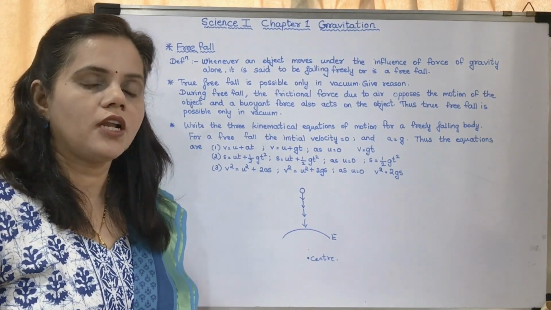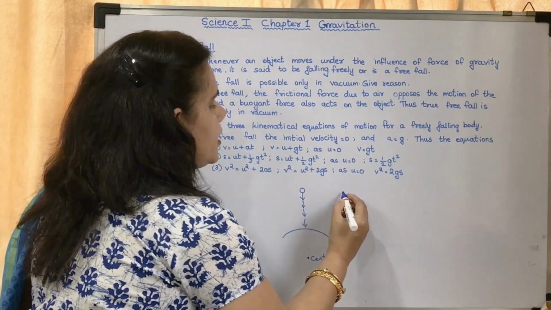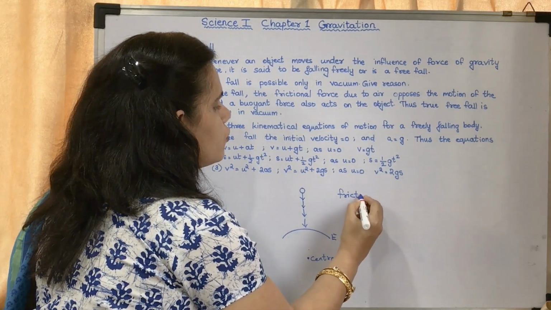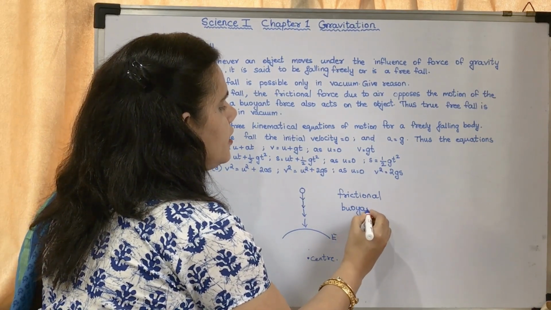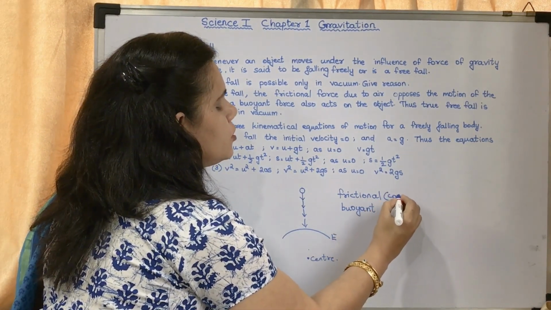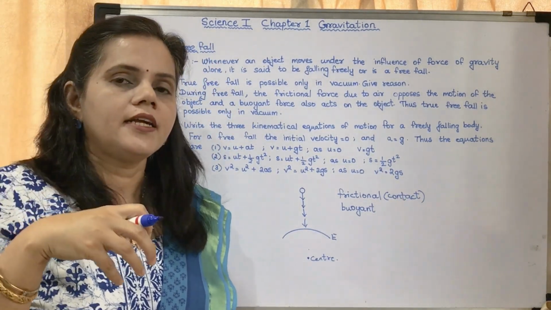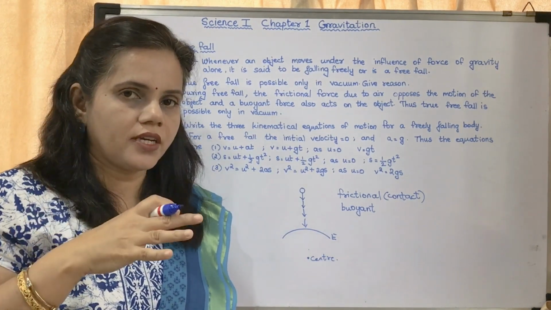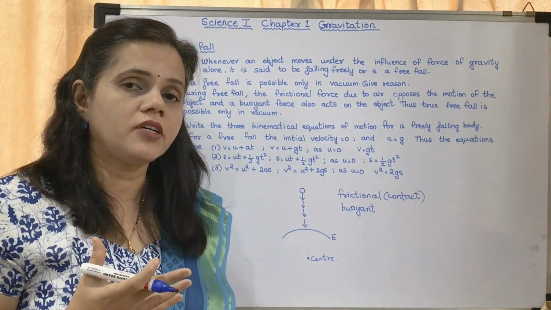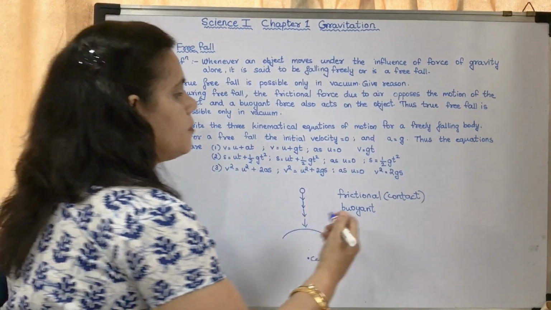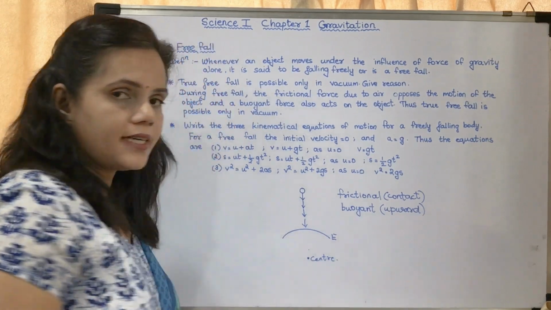Now when an object is falling, we don't consider frictional force and buoyant force. What is meant by frictional force? Frictional force is due to contact with air. When an object is falling, it is in contact with air, so the atmosphere causes some amount of friction to that object. And the buoyant force means the upward force exerted.